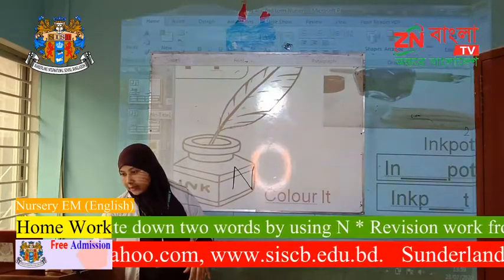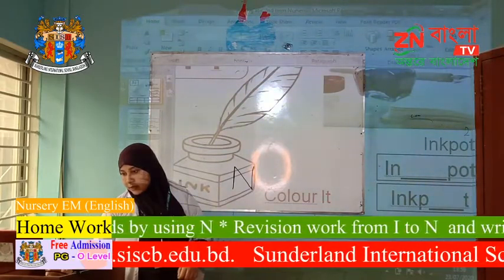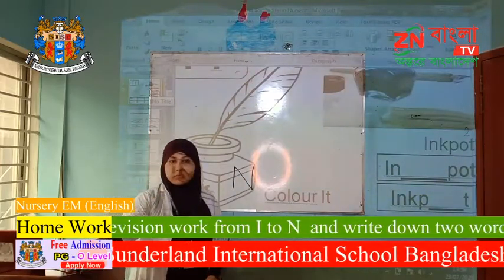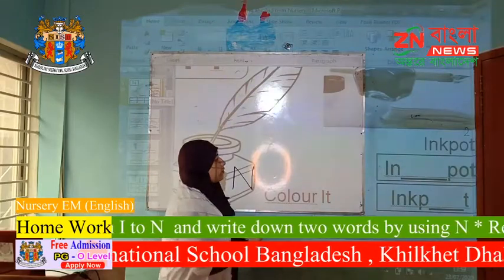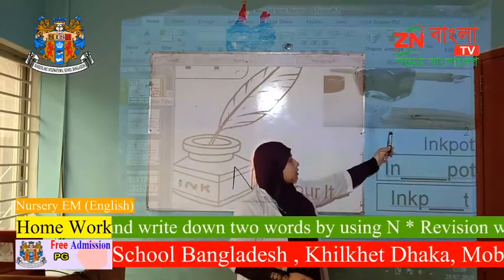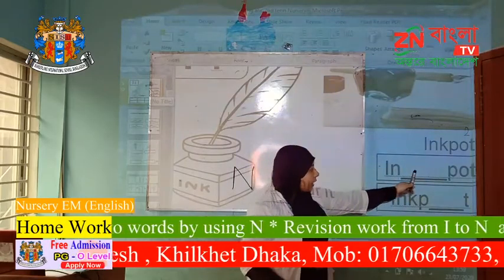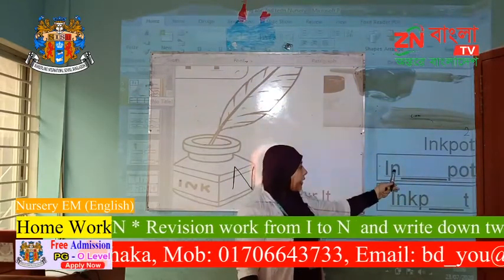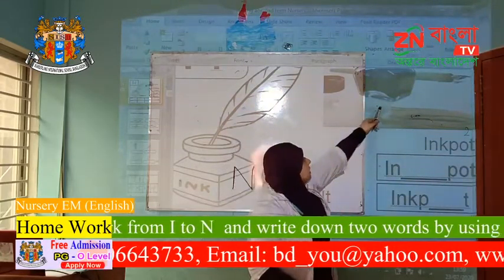I for ink pot. I am writing for you. I for ink pot. I-N-K, P-O-T. What is the spelling of ink pot? I-N-K, P-O-T, ink pot. And this is an ink pot.